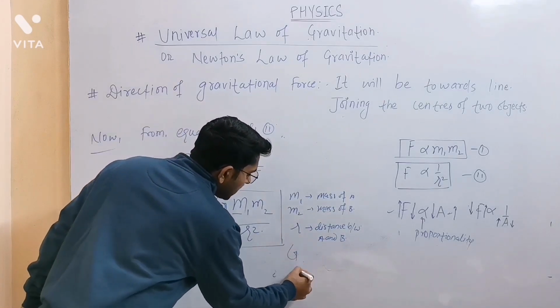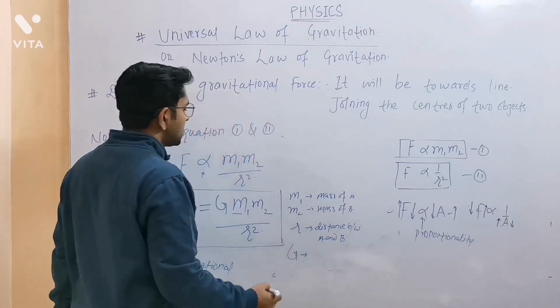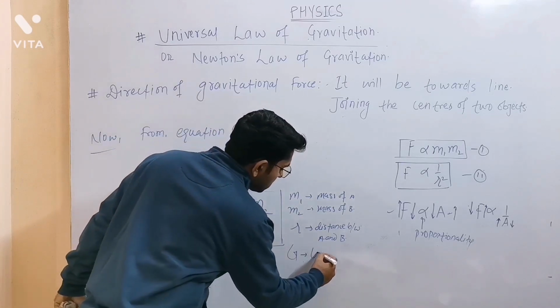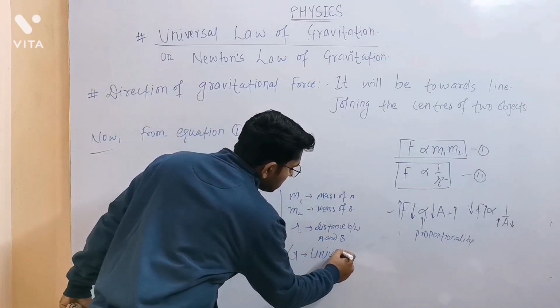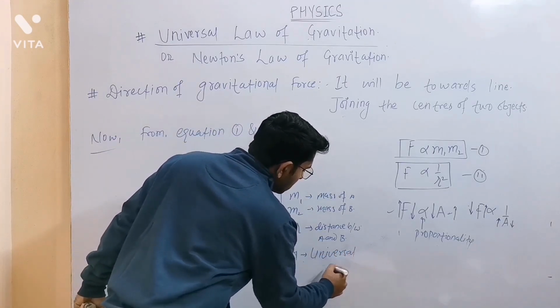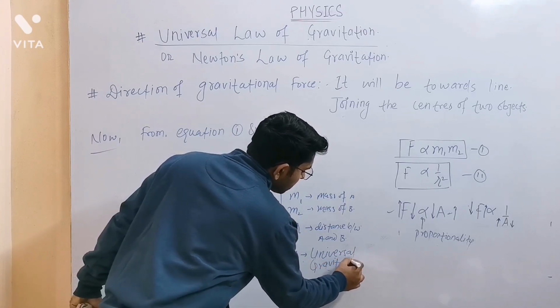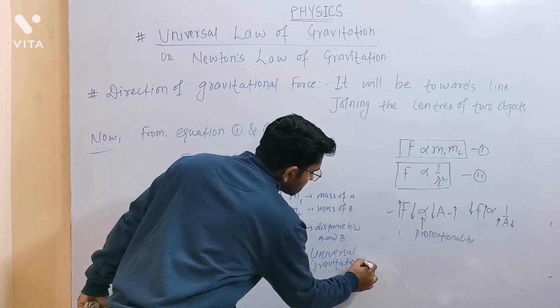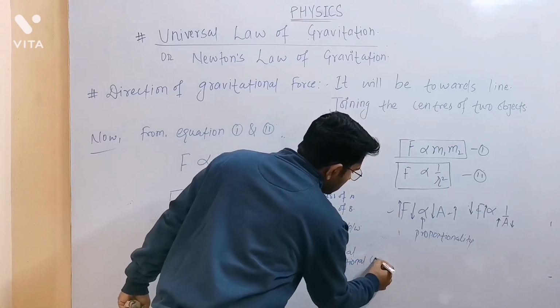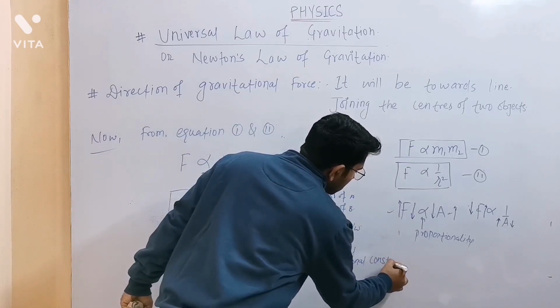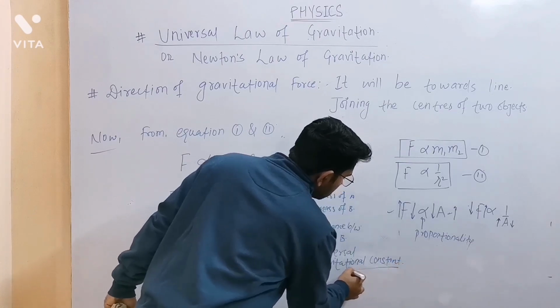So a new term has been introduced, and this capital G is termed as the universal gravitational constant. Okay.